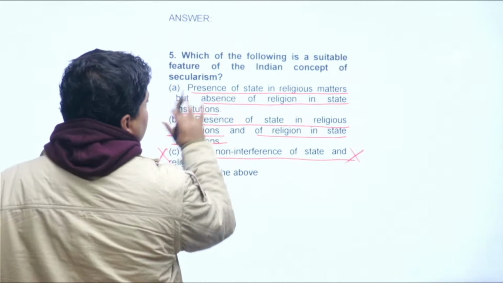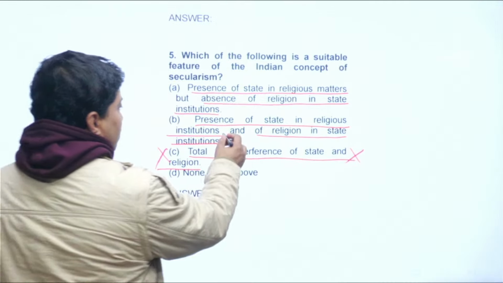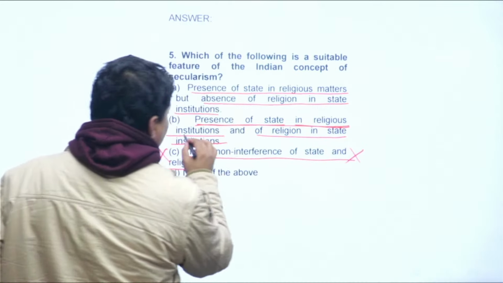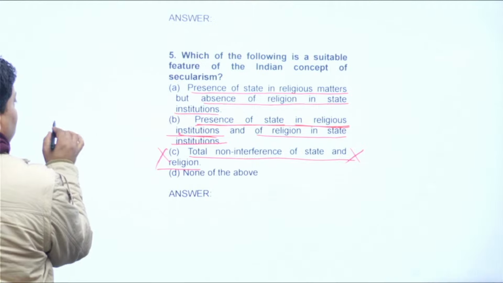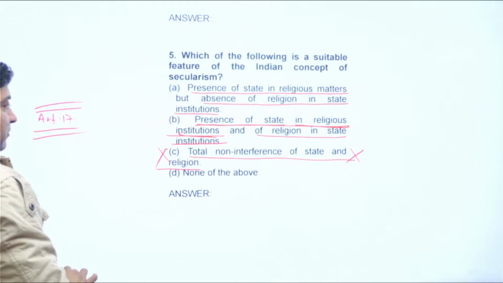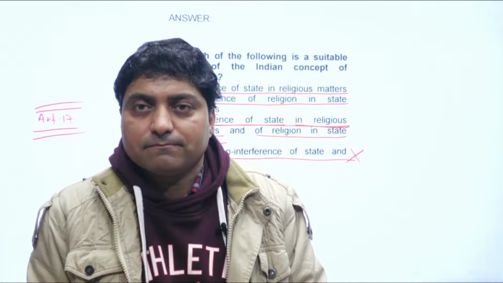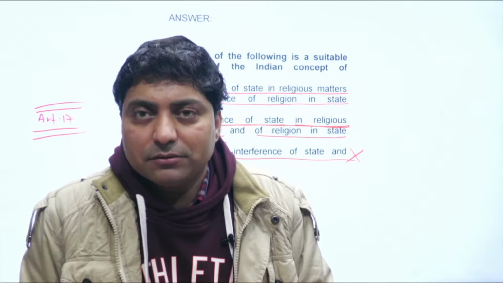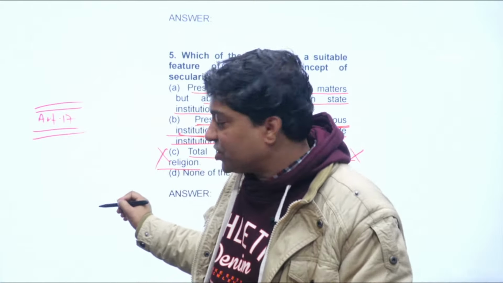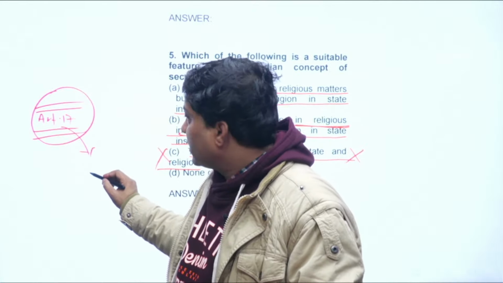We will discuss this. First discuss presence of the state in religious institutions. What do you mean by it? You know that, like Article 17, it is present everywhere, even it is applicable to temples, right? So you can say that even a temple cannot practice untouchability. So Article 17 is applicable, right?